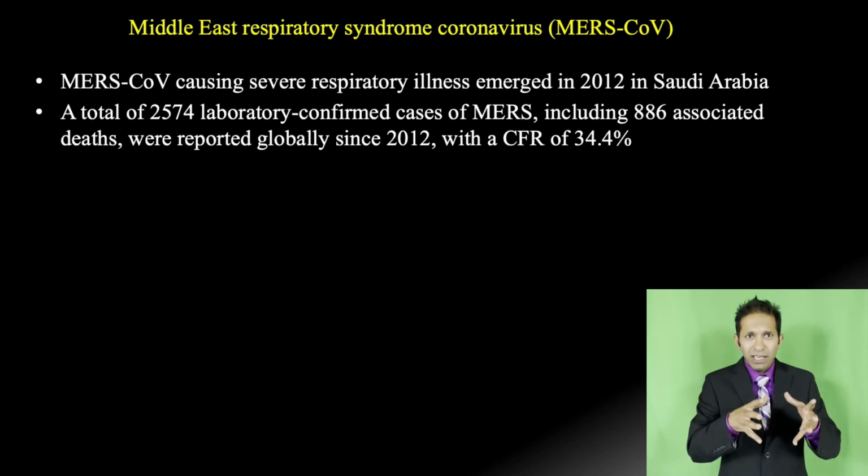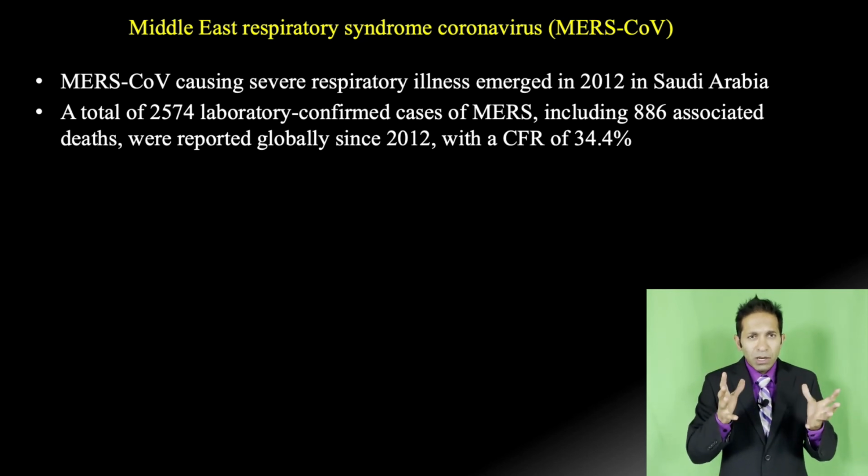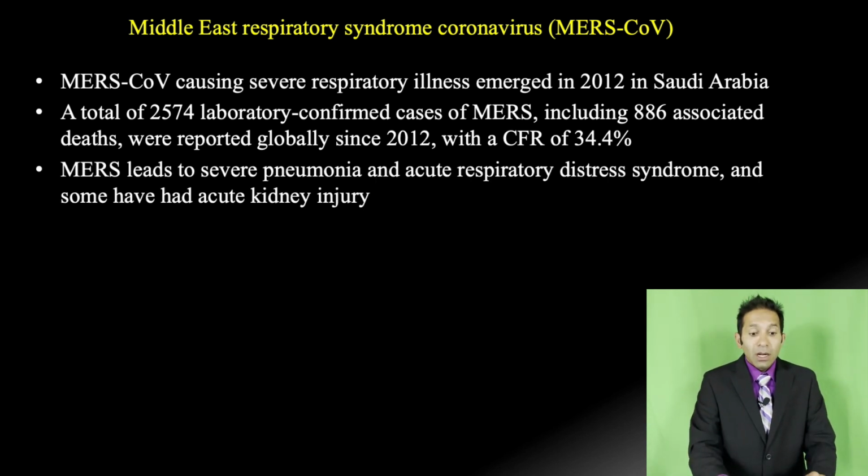So look here, the case fatality rate is pretty high. If you divide 886 by 2,500, your case fatality rate is approximately 34%. So MERS and SARS-CoV-1 both have a higher case fatality rate as compared to SARS-CoV-2. MERS leads to severe pneumonia and acute respiratory distress syndrome, and even some patients have acute kidney injury.